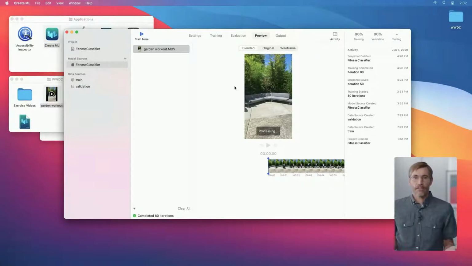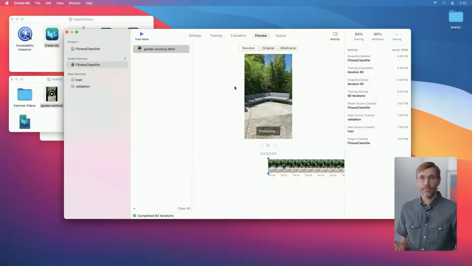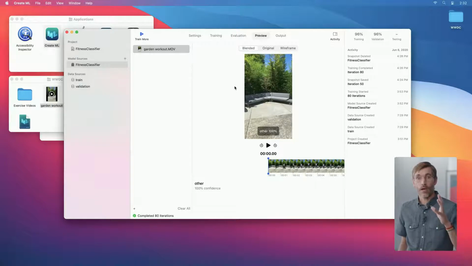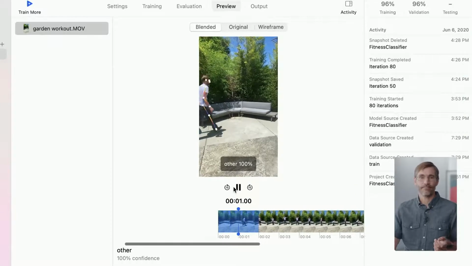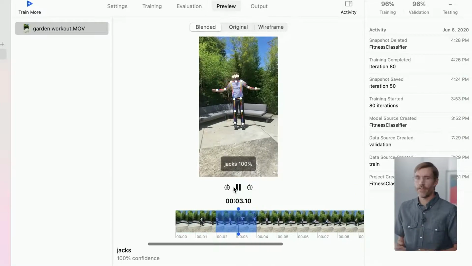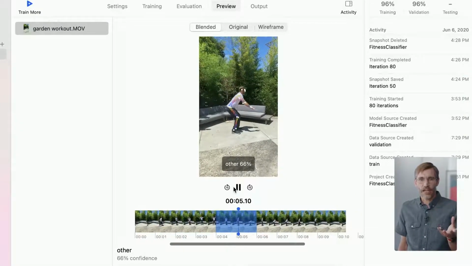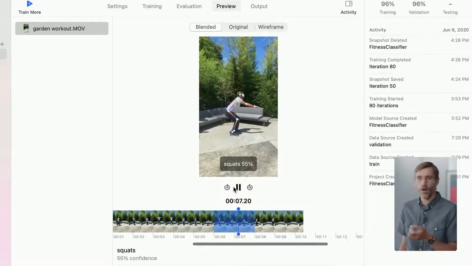The video is processed to find the poses, and then the model classifies these into actions. Right now, it's classifying the whole video up front. But when you make your own app, you could choose to stream it if you're working with live videos or want a responsive experience. Let's press play to see what it's detected. Look out for the label on the video. You can see the classification change as the action in the video unfolds.